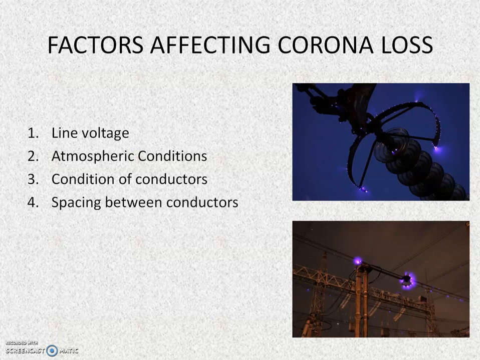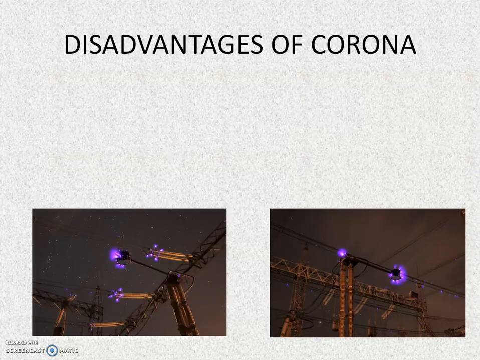And then the spacing between conductors. As already mentioned, for corona to occur, the spacing between the conductor lines effectively should be much higher compared to the diameter. But if the length gets increased beyond a certain limit, the dielectric stress on the air reduces and consequently the effect of corona reduces as well. If the spacing is made too large, then corona for that region of the transmission line might not occur at all, but it depends.